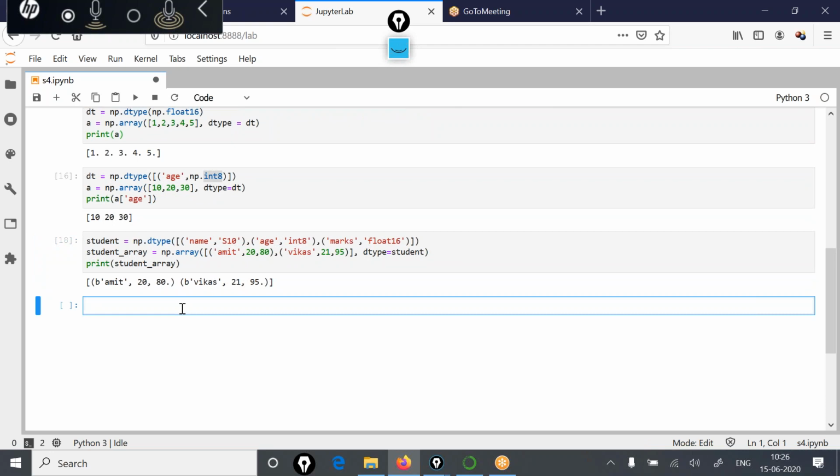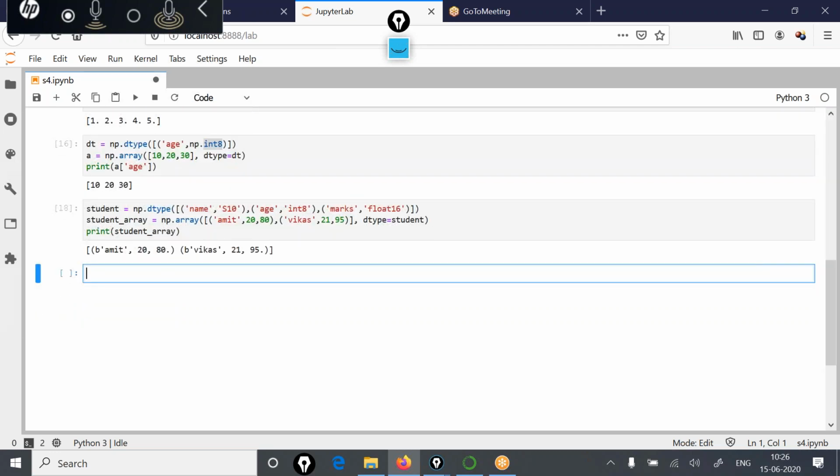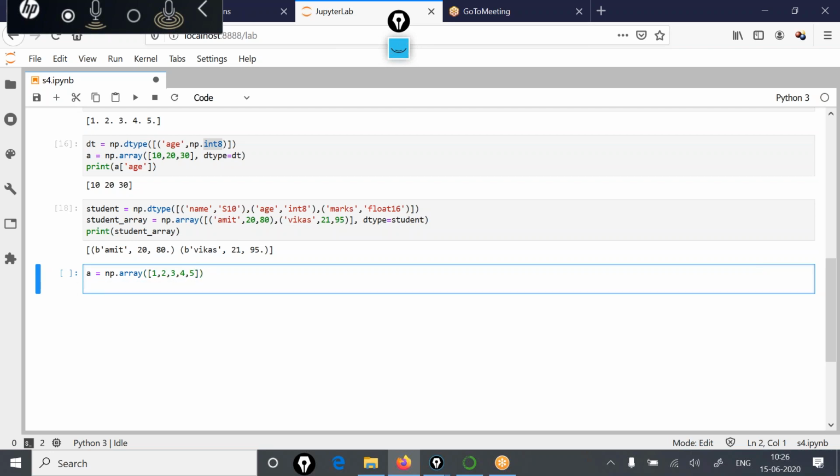Another important characteristic or attribute of this array is the shape property and the n-dimensional property. So how can you access those things? Let's try to understand with the help of an example. Let's say a is equal to np.array([1, 2, 3, 4, 5]). So this is a one-dimensional array, and create one more array, np.array.